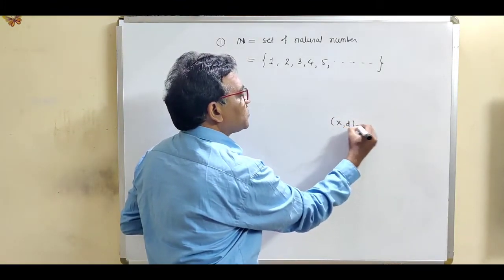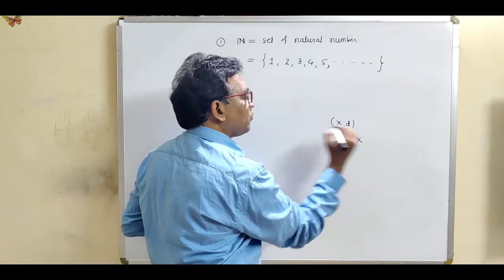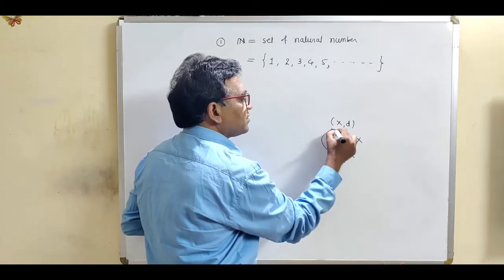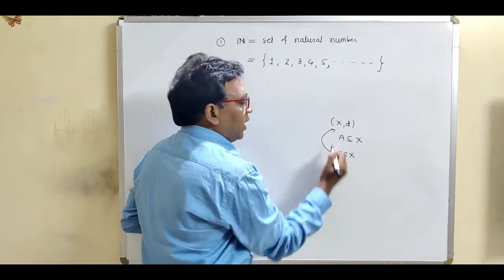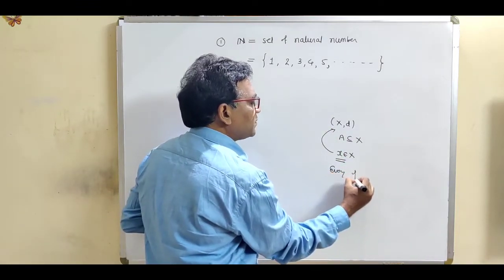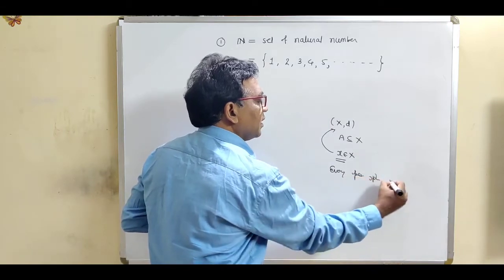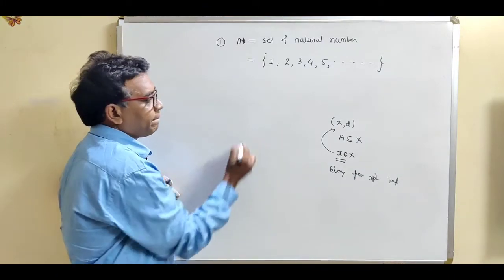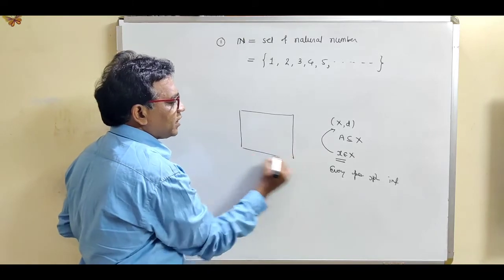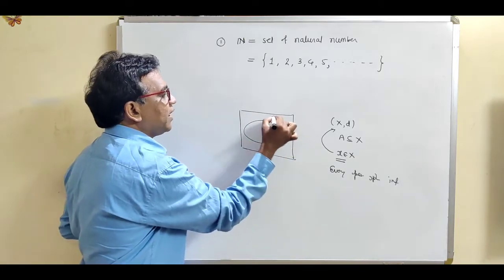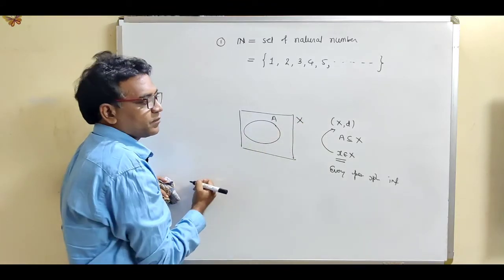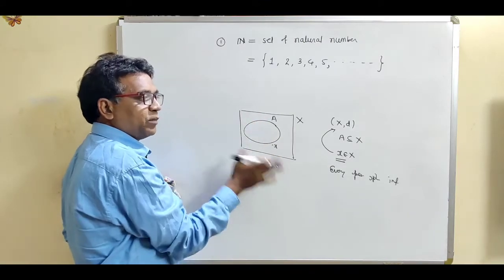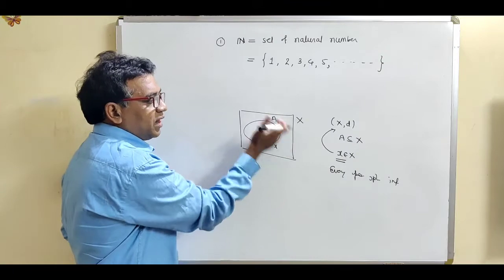If (X, d) is a metric space and A is a subset of X, then X is called a limit point for set A if every open sphere contains infinitely many points of set A. The point x may or may not be an element of A; in both cases x is called a limit point of set A.